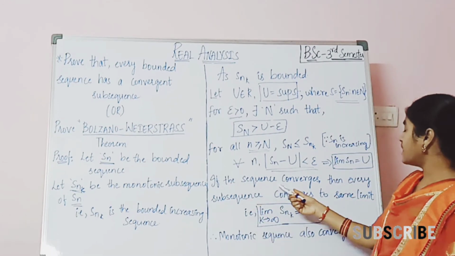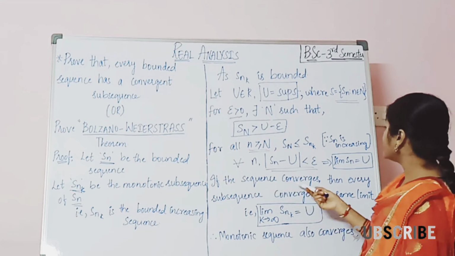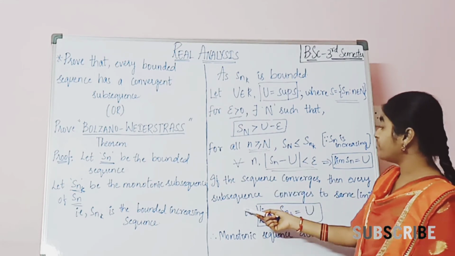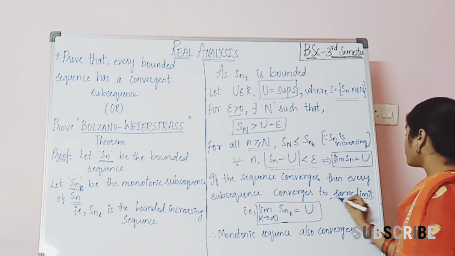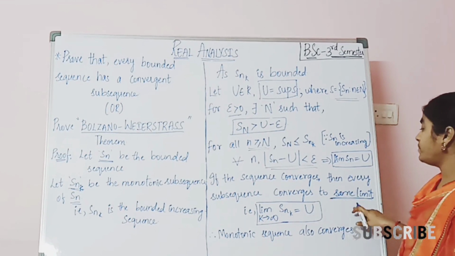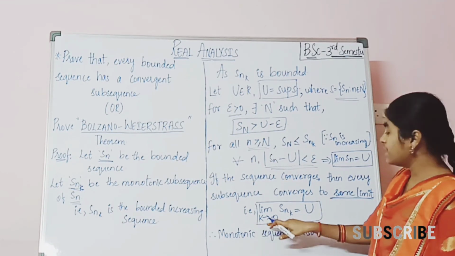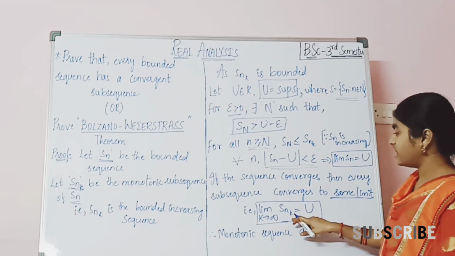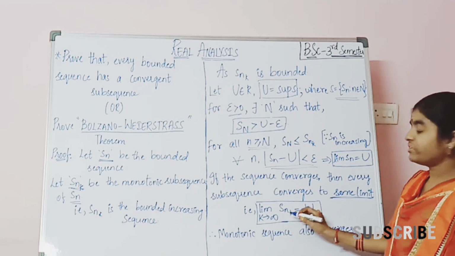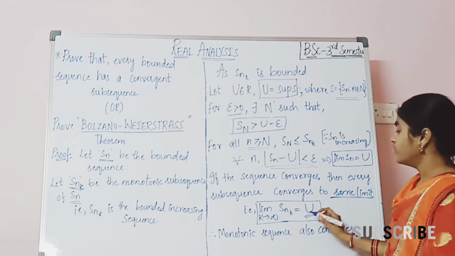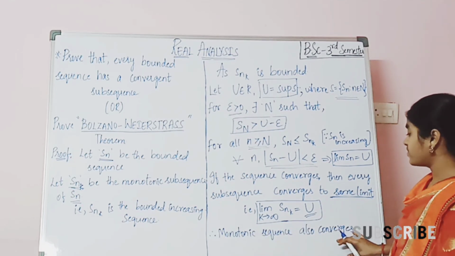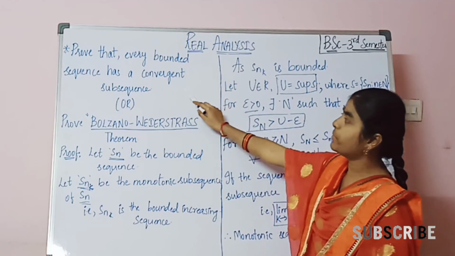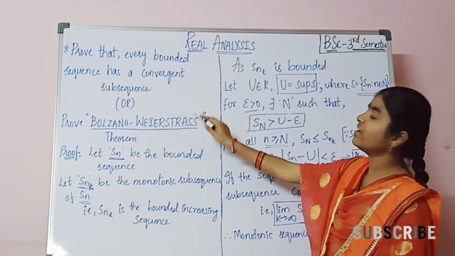If the sequence converges, then every subsequence converges to the same limit. So every subsequence is converging to the same limit, that is, the limit as k tends to infinity of Snk equals U. Therefore the monotonic sequence also converges. Hence we have proved that every bounded sequence has a convergent subsequence.